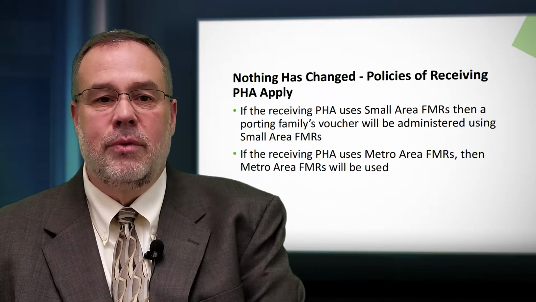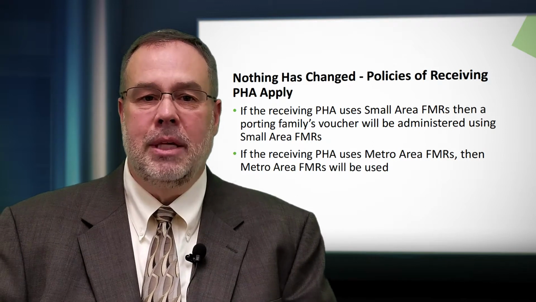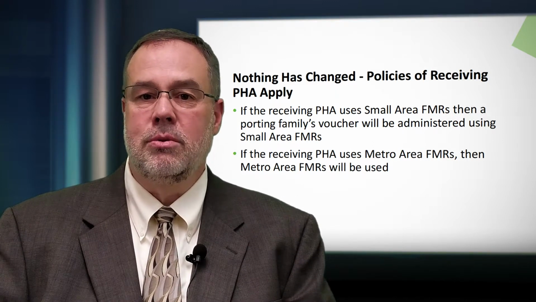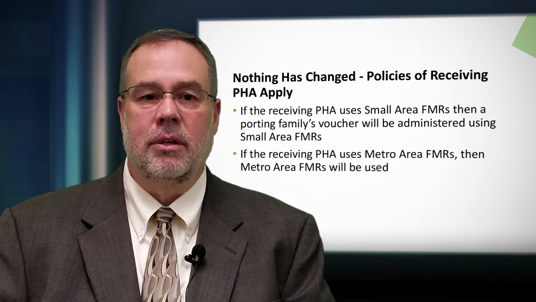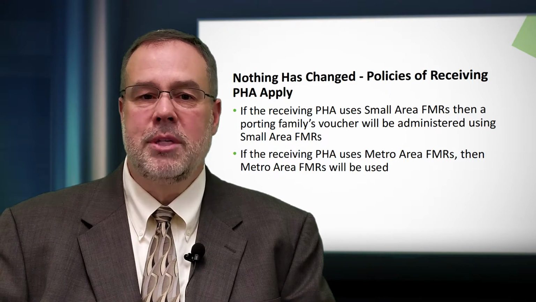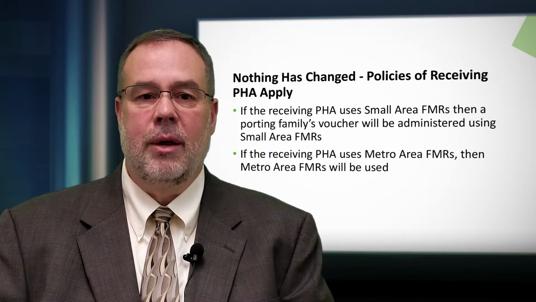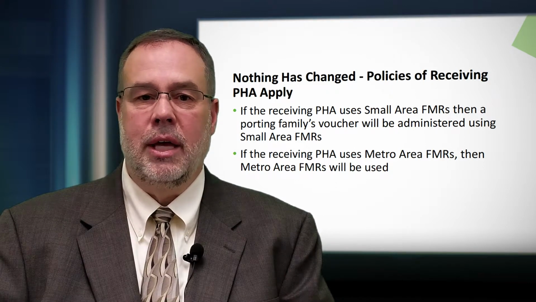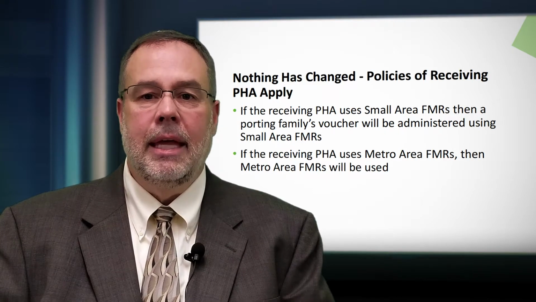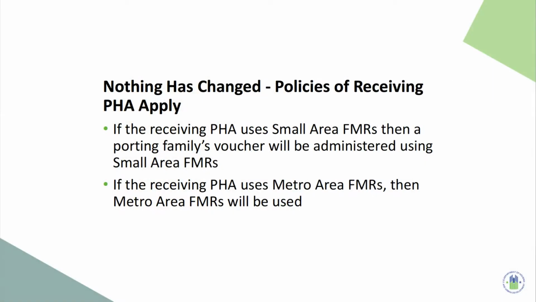The policies of the receiving PHA determine how vouchers of porting families are administered. That means the receiving PHA's payment standards are used to determine the family subsidy calculation. If the receiving PHA uses small area FMRs, then a porting family's vouchers will be administered using small area FMRs, regardless of whether the family is porting from a designated small area FMR PHA or not. If the receiving PHA uses metro area FMRs, then the family's payment standard will be based on metro area FMRs, regardless of the payment standard policies of the initial PHA.